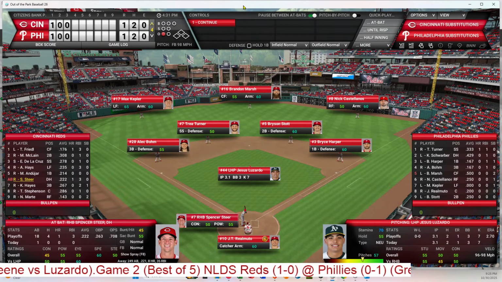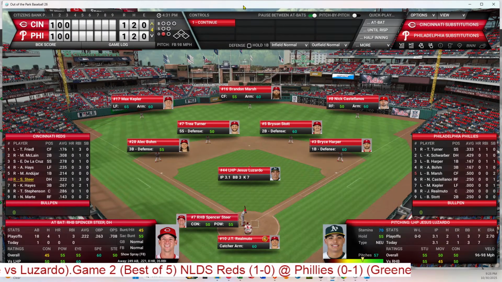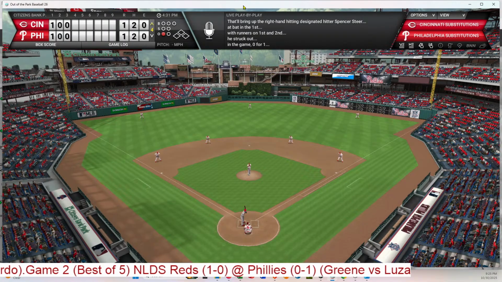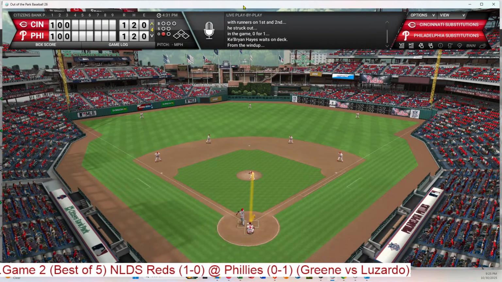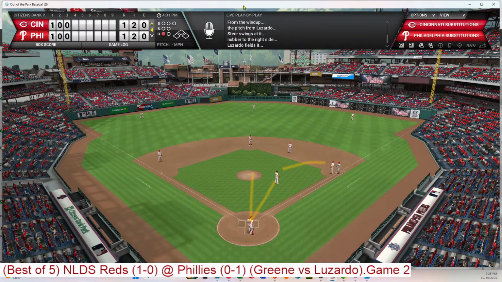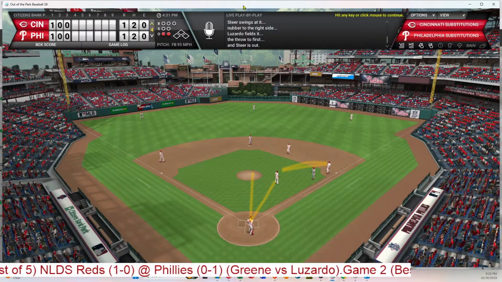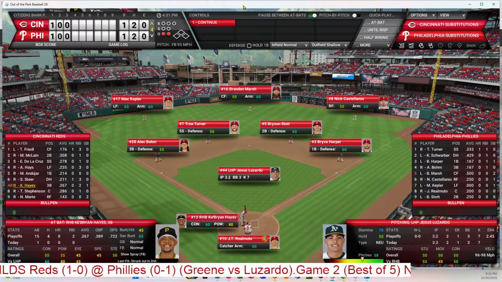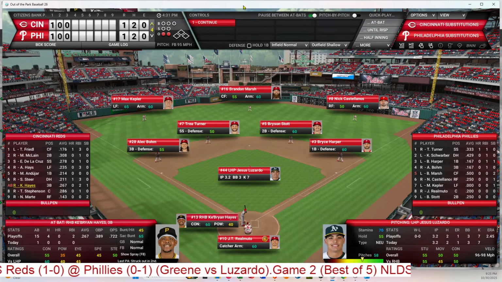So 1 out, and here's Steer. He struck out his first time. And the first pitch. Weak ground ball. Luzardo comes off the mound and throws to first, and that's 2 outs. So Luzardo seems to be in a groove now, and Hayes will step in.